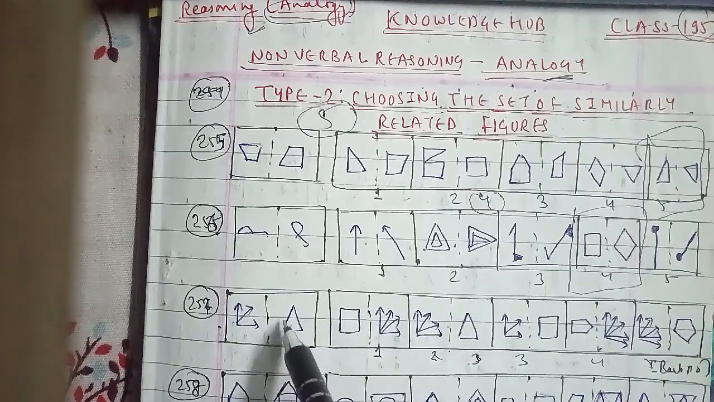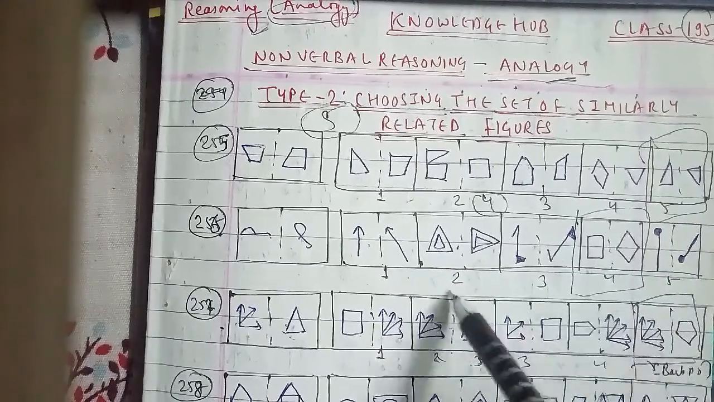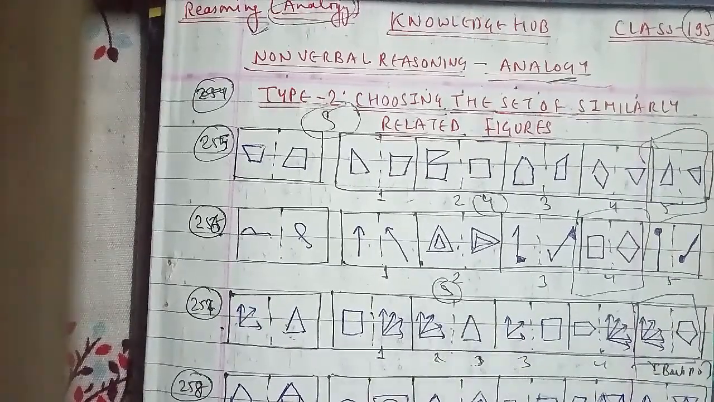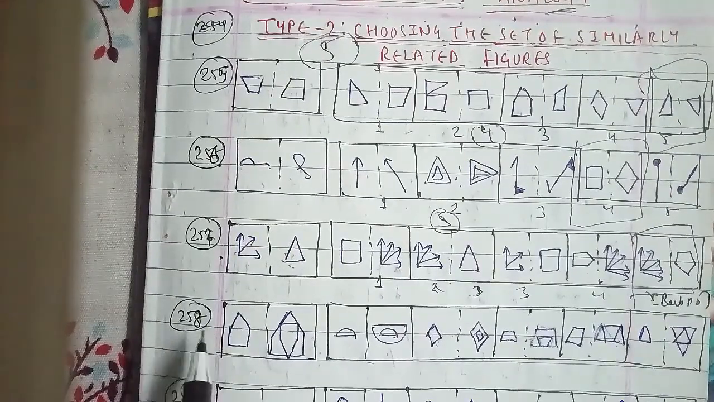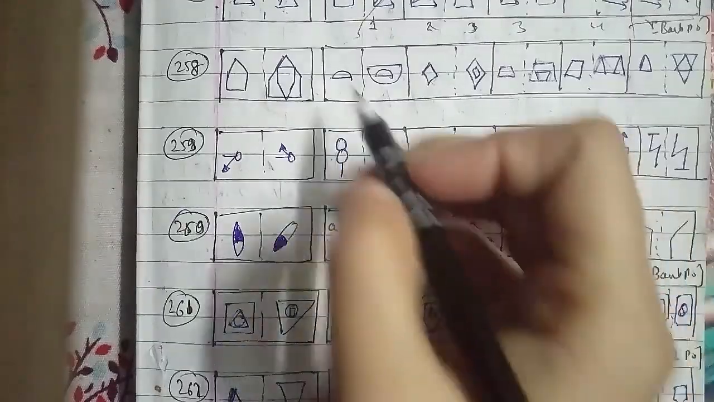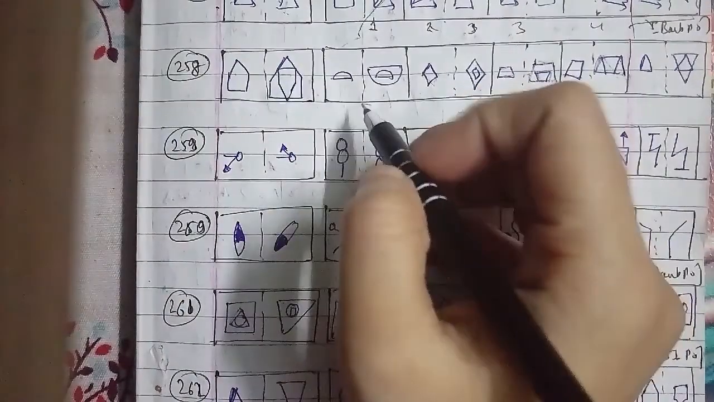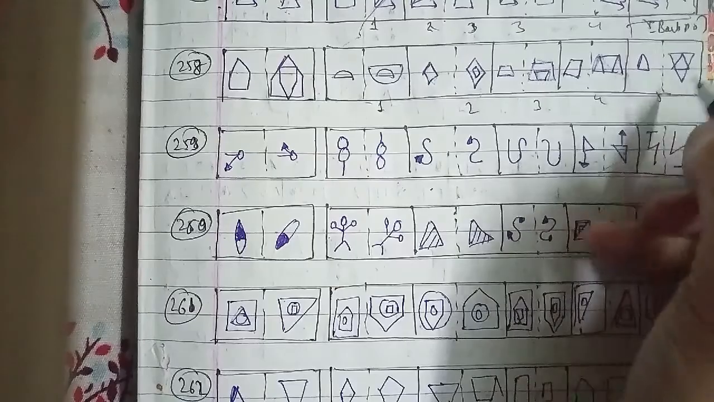We can say that the similar figure to this, the fifth figure, will be the right answer for this question as well. We will go ahead with the next question, the 258th question of the session. This is the figure that has been represented here, as you can see, and these are figures 1, 2, 3, 4 and 5 respectively.